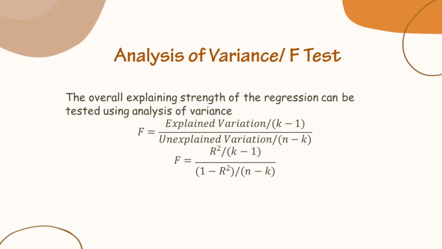Analysis of variance, or F test. The overall explaining strength of the regression can be tested using analysis of variance. F is explained variation over k minus 1 divided by unexplained variation over n minus k. F is R squared per k minus 1 divided by 1 minus R squared per n minus k.